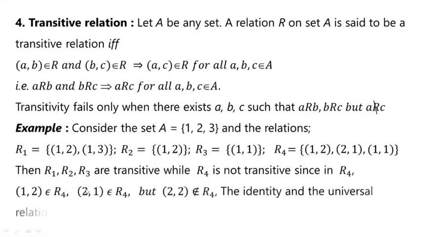Since in R4, (1,2) belongs to the set R4, (2,1) belongs to the set R4, but (2,2) does not belong to the set R4. Keep in mind the identity and the universal relations on a non-void set are transitive.